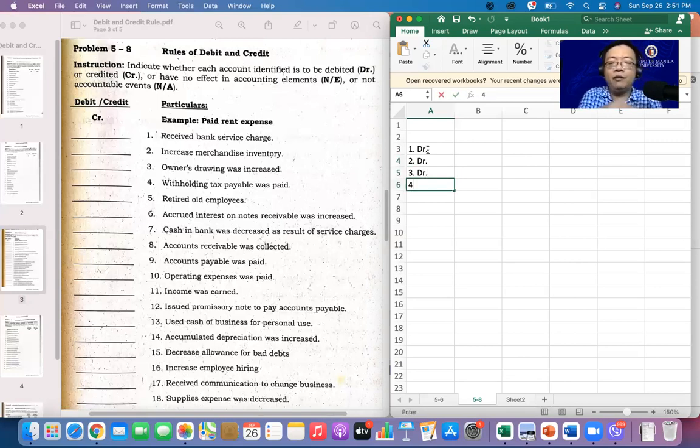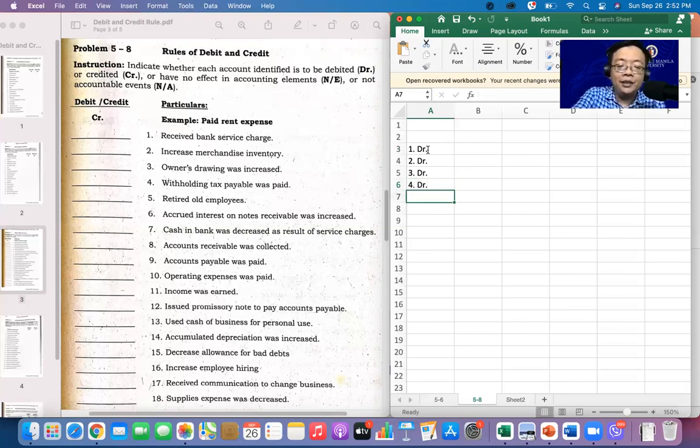Kaya at least we have an exercise for this one para maintindihan natin on how to debit and how to credit the account. Number 4, withholding tax payable was paid. Binayaran mo ang withholding tax. We are referring here to our withholding tax. What will happen to our withholding tax? It will decrease because you paid na. Okay? If you decrease the withholding tax payable, debit or credit? Of course, it is to be debited.